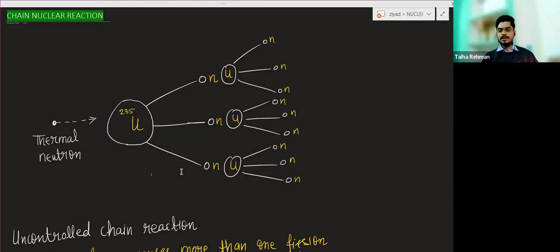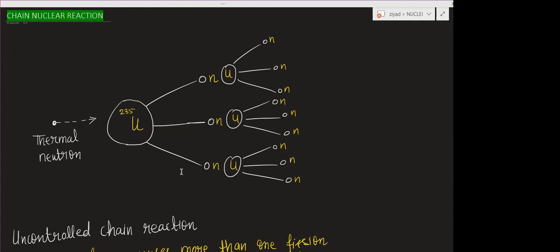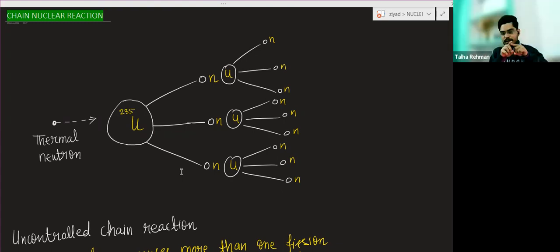But in a sample we have millions of uranium nuclei. One nucleus is breaking and 3 neutrons are releasing.